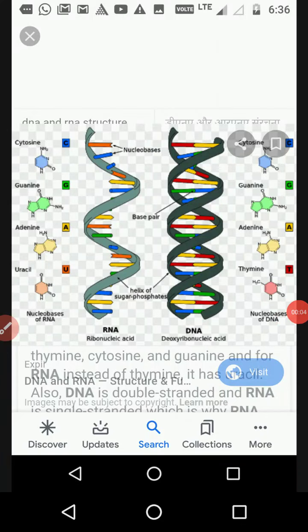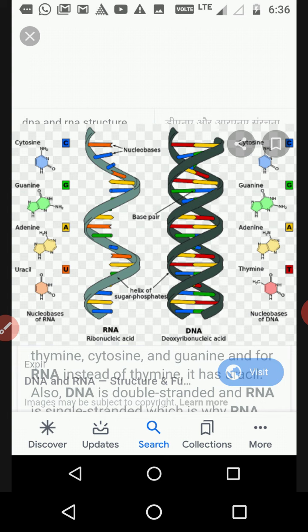Now, again, we are here to study the new chapter, and the chapter name is Molecular Basis of Inheritance. It also belongs to the unit Genetics. In this chapter, we are going to study DNA, the structure of DNA, the structure of RNA, and the structure of genetic material. As you know, DNA and RNA.